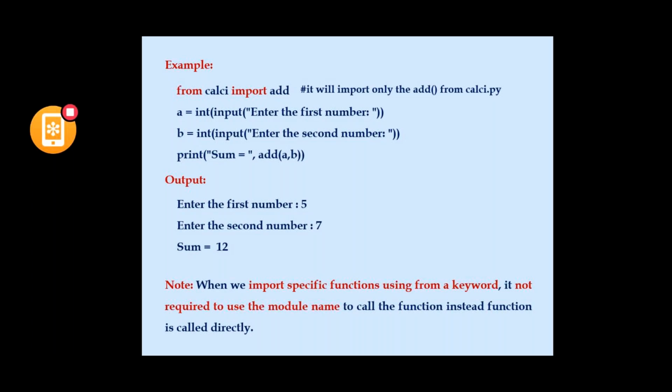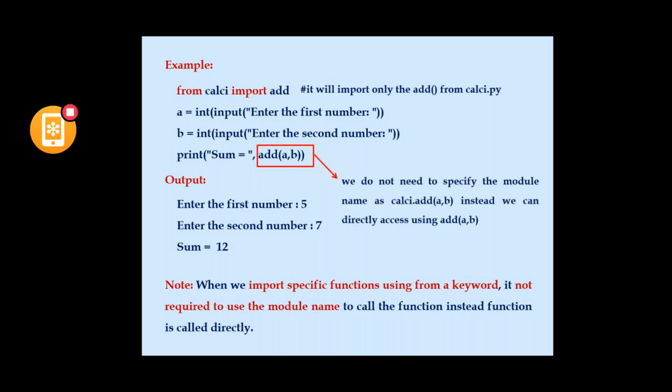See the darker portion here, I am not using any module name with the functionality. Whenever we use the from keyword, there is no need to use the module name. We can directly access the function name.